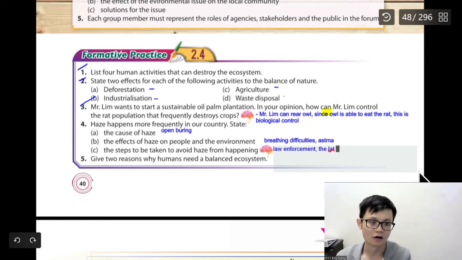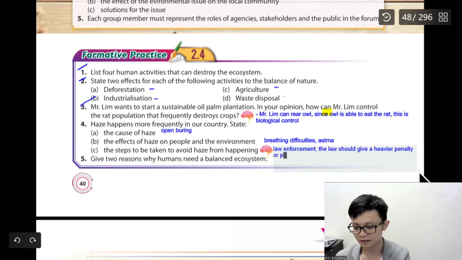The law should give a heavier penalty or punishment to those who carry out improper open burning.